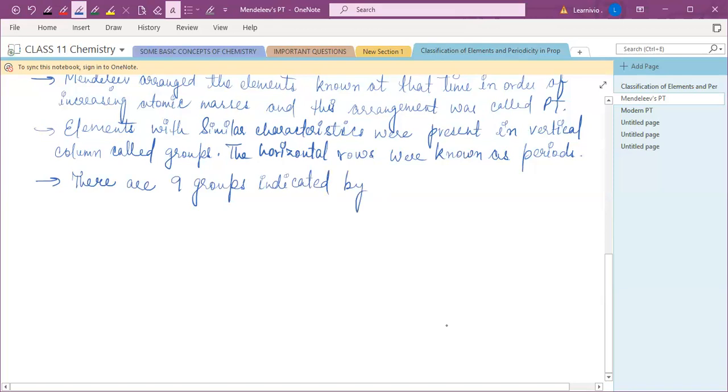Mendeleev indicated the 9 groups as Roman numerals as 1, 2, 3, right? 4, 5, 6, right? 7, 8, and the last one with 0. So these are the 9 groups: 0, 1, 2, 3, 4, 5, 6, 7, and 8.